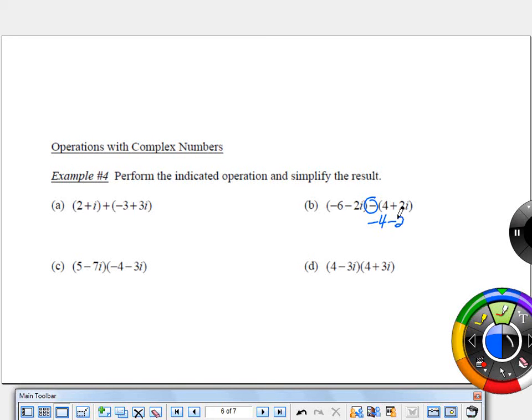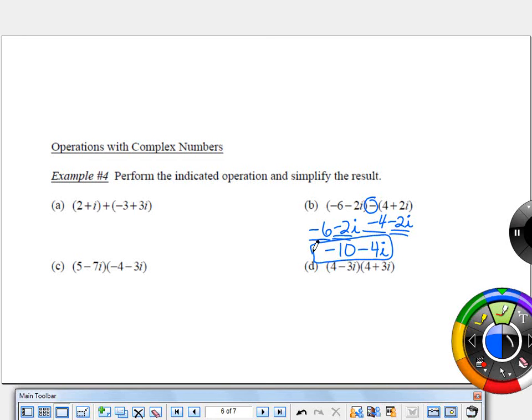Think of this as minus 4 and minus 2I. And then these parts weren't affected by that. And then I'm just going to combine together real terms and imaginary terms. So negative 6 and negative 4 combine together to be negative 10 as the real part of the number. Negative 2I and negative 2I will combine together to be negative 4I as the imaginary part of the number. All right, nothing new there, right? Just treat the I just like you would treat it as if it were a variable like x.